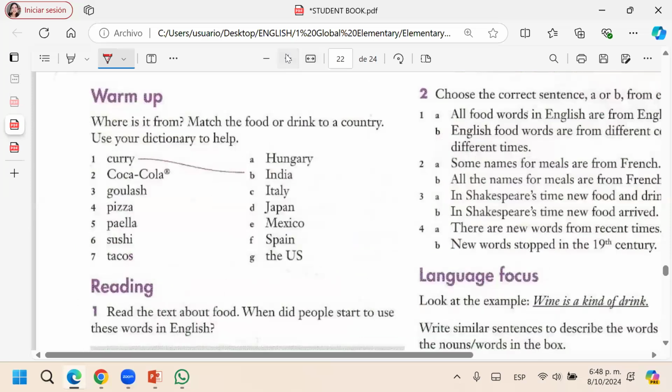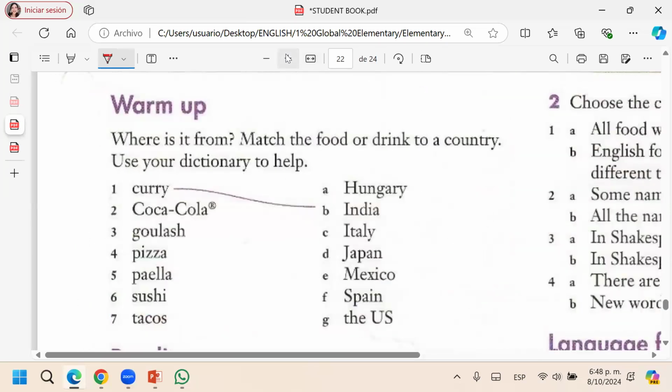Where does it come from? And we have curry, Coca-Cola, goulash, pizza, paella, sushi, tacos, and we have Hungary, India, Italy, Japan, Mexico, Spain, and the US. The curry comes from India. And the Coca-Cola, of course, from the USA.